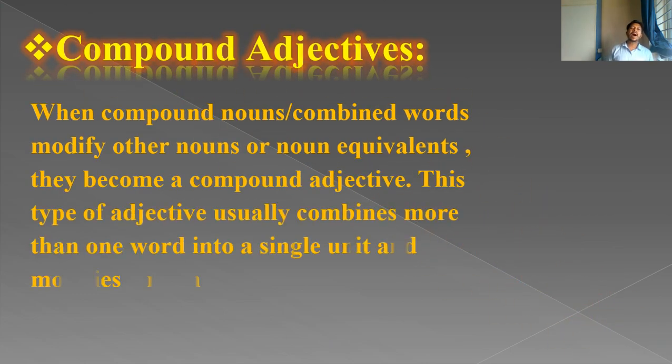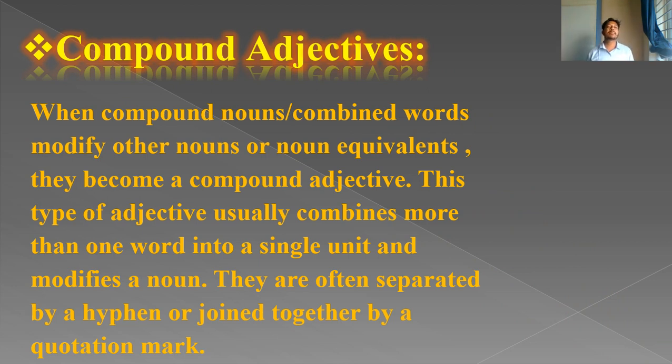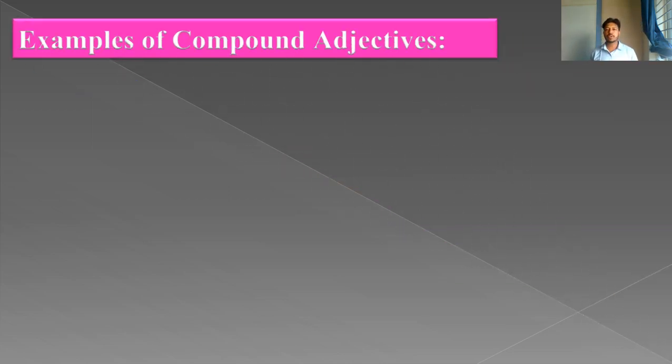Here is compound adjective. What is a compound adjective? When compound nouns, combined words, modify other nouns or noun equivalents, they become compound adjectives. This type of adjective usually combines more than one word into a single unit and modifies a noun. They are often separated by a hyphen or joined together. So here are some examples. After having the examples, we will come to know the compound adjectives.